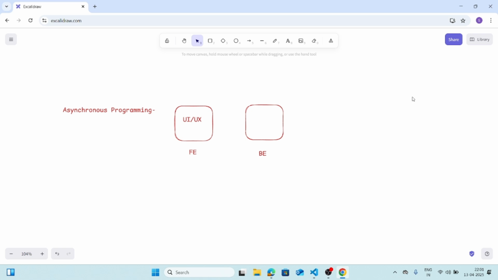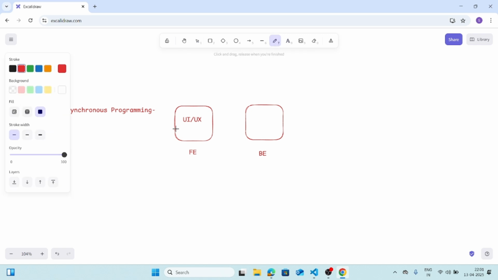How are these things happening? Whenever the application loads, it makes an API call to the backend and checks whether the user asking for the UI UX is already a logged in user of Excalidraw or not.